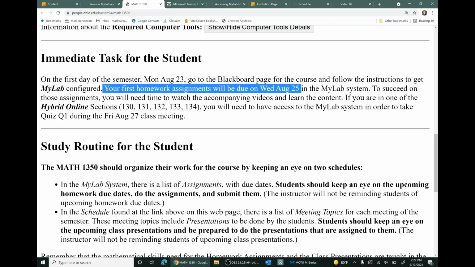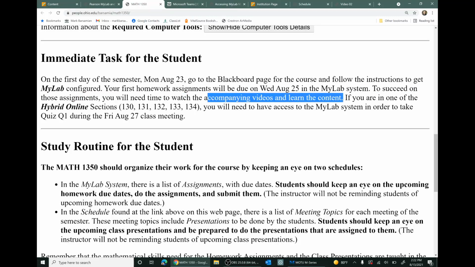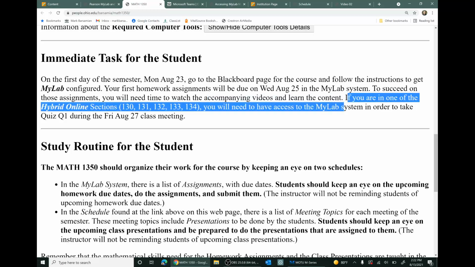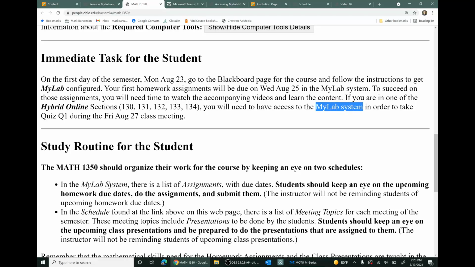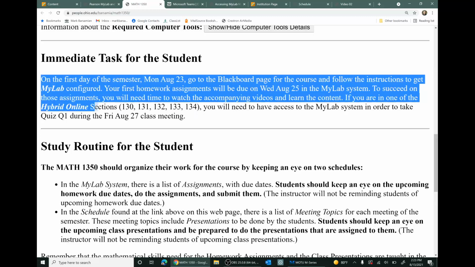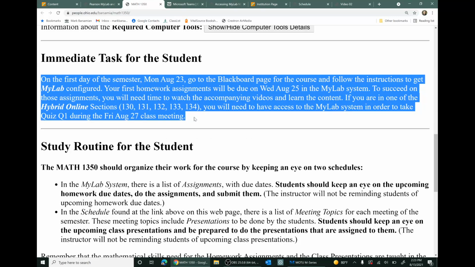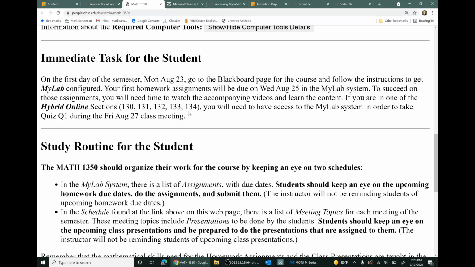To succeed on these assignments, you'll need to watch the accompanying videos and learn the content that way. Furthermore, if you're in one of the hybrid online sections, you'll need to have access to that Mylab system in order to take Quiz 1 on the very first Friday of the semester. So right away, your immediate task is to get Mylab configured. And I should have also mentioned, if you're in one of the online sections, get Microsoft Teams configured right away.